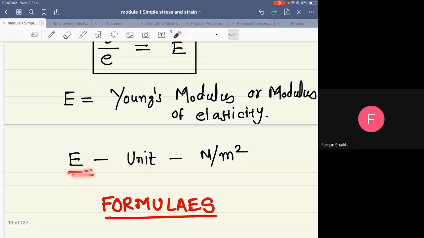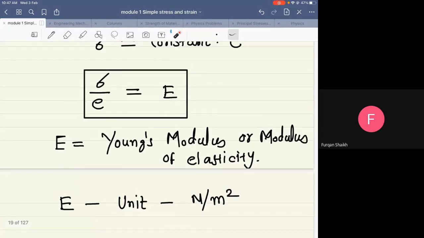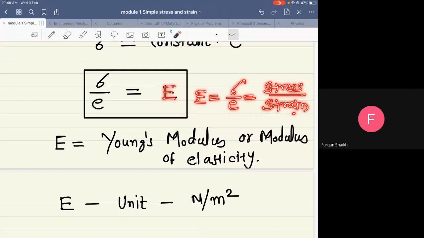And what is the unit of E? If you observe the formula of Young's modulus, E is equal to sigma divided by e, that is stress divided by strain. Actually, it is tensile stress divided by tensile strain or compressive stress divided by compressive strain, but we are writing this as stress divided by strain. We know that the unit of stress is Newton per meter square. And what is the unit of strain? Strain has no unit.